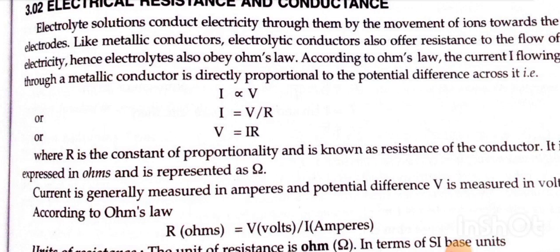or V = IR, where R is the constant of proportionality and is known as resistance of the conductor. It is expressed in ohms and is represented as Ω. Current is generally measured in amperes and potential difference V is measured in volts. According to Ohm's law, R (ohms) = V (volts) divided by I (amperes).